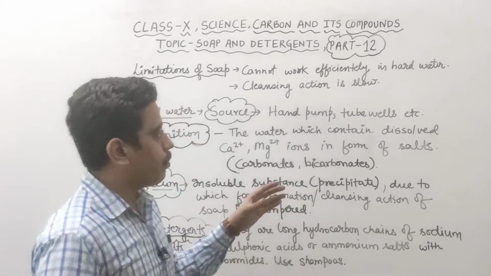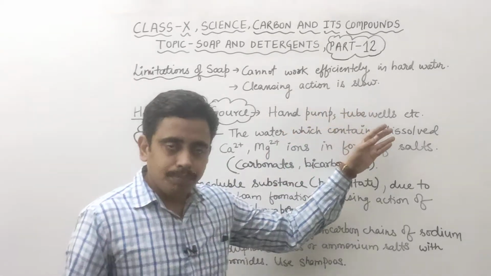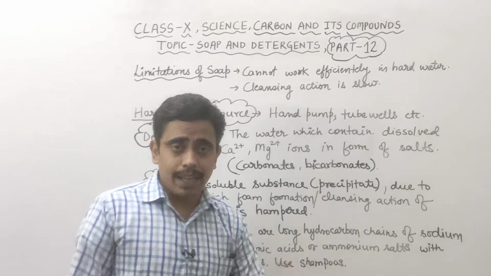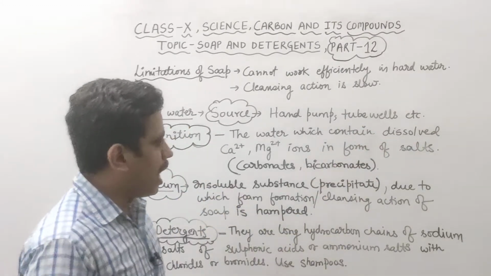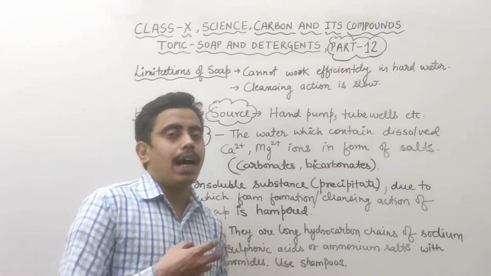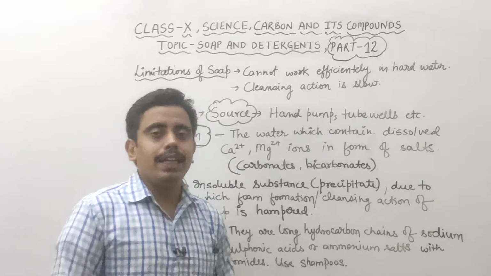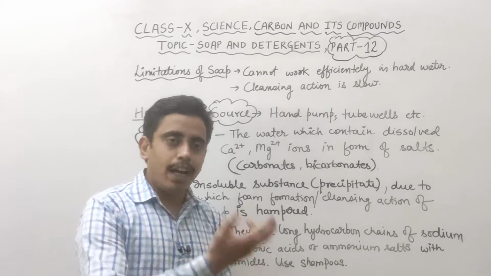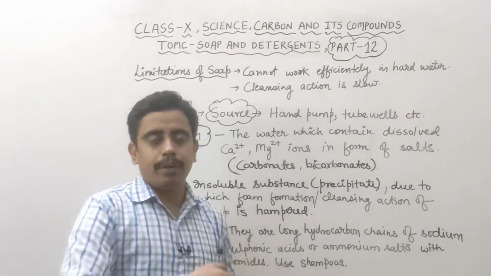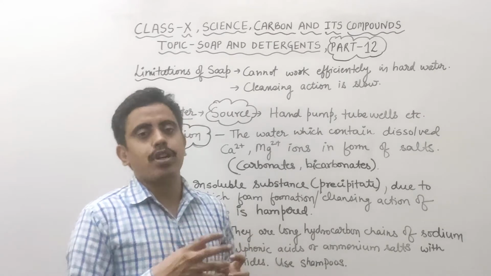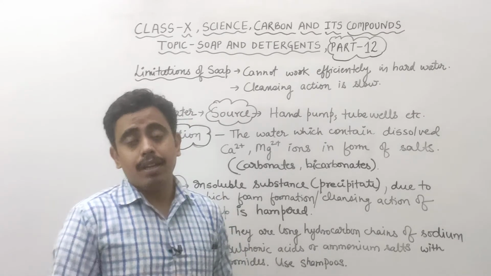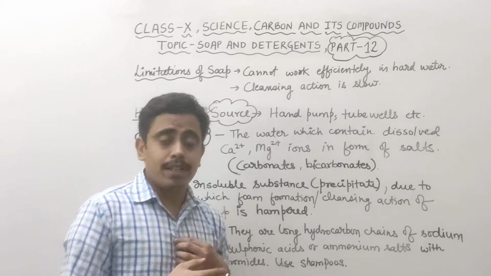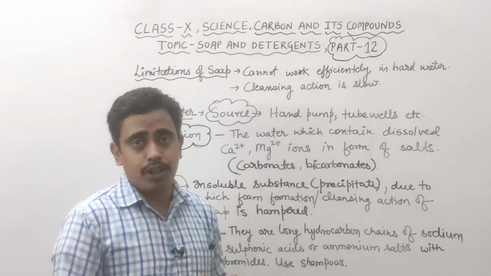But first we will see what hard water basically is, and why soap is not able to show its cleansing action in hard water. Hard water does not mean that if you touch it, it feels hard. Basically, the water from tube wells, hand pumps and other underground water sometimes contains calcium and magnesium salts, such as bicarbonates and carbonates of calcium and magnesium.